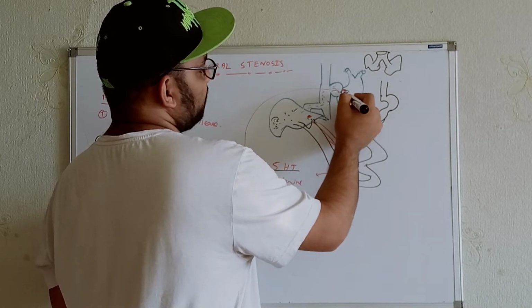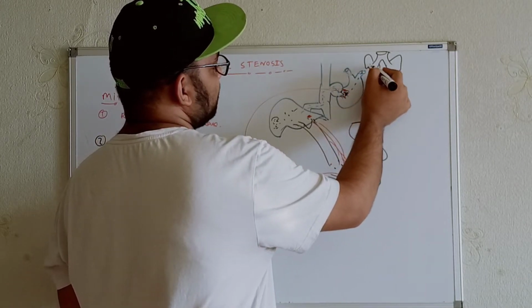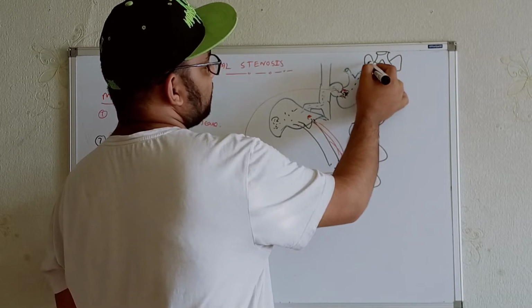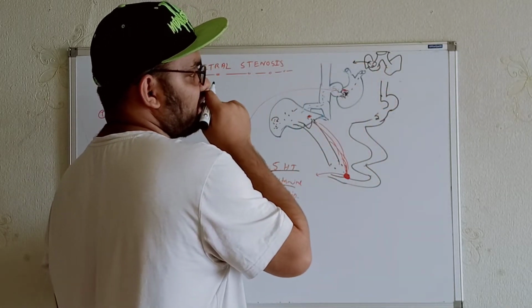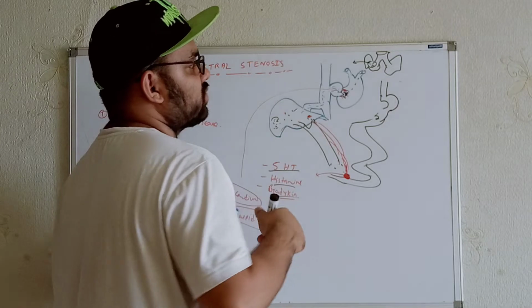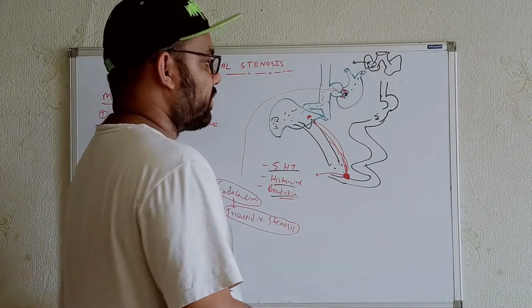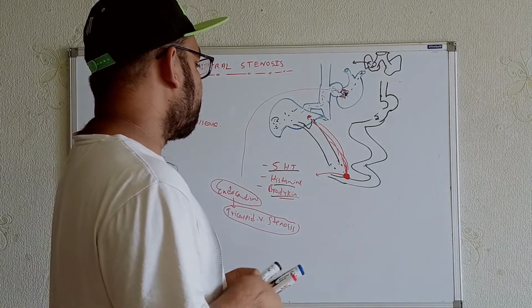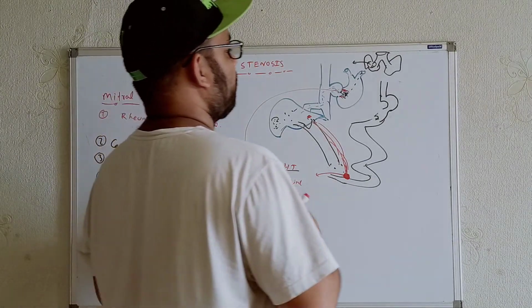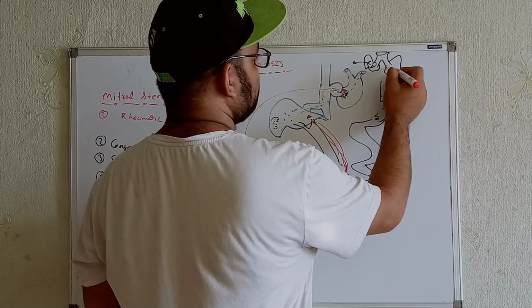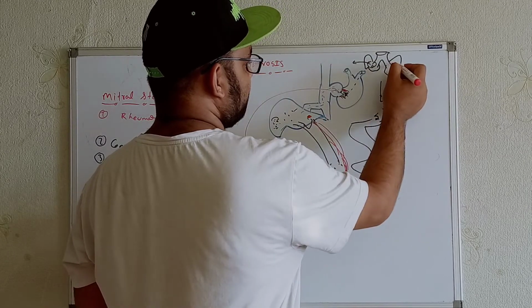And through the pulmonary circulation, they will come within the lungs. Within the lungs, there is a specific enzyme, and these enzymes have the capacity to destroy this type of product. But sometimes we can see this type of tumor develop within the lungs as well, just like the carcinoid tumor over here.